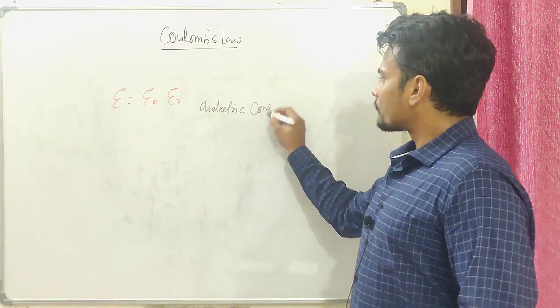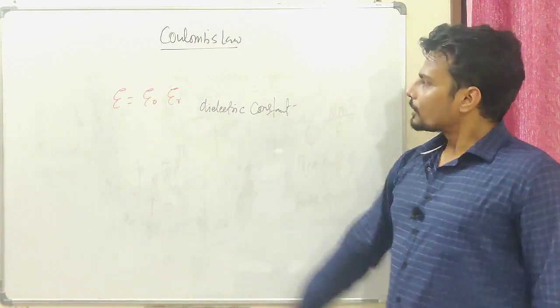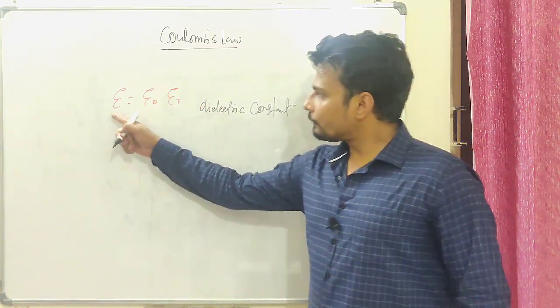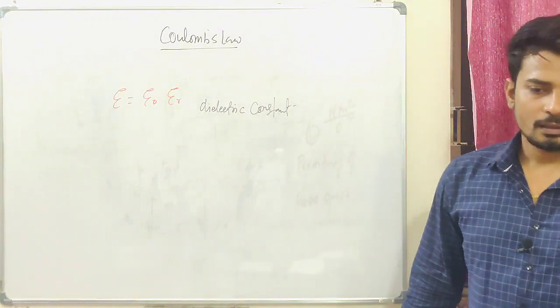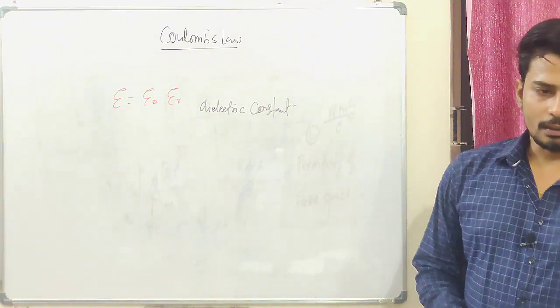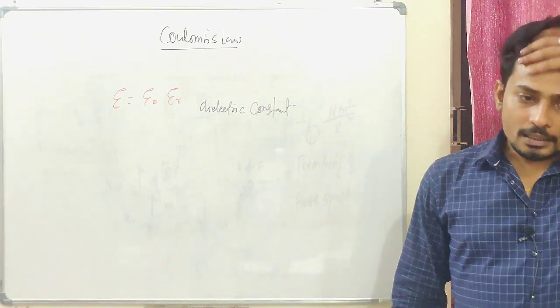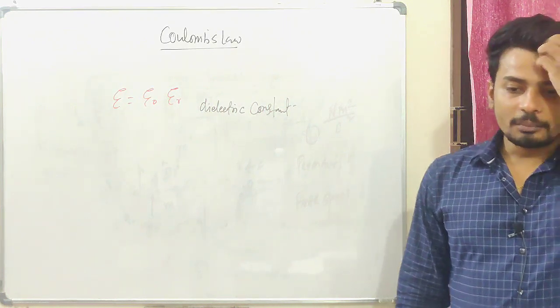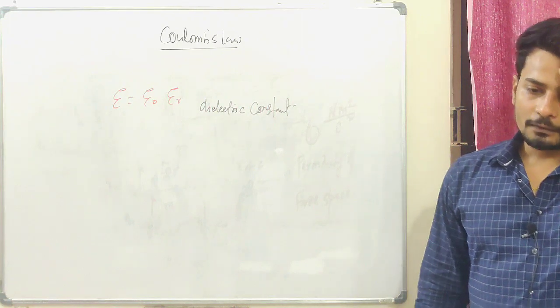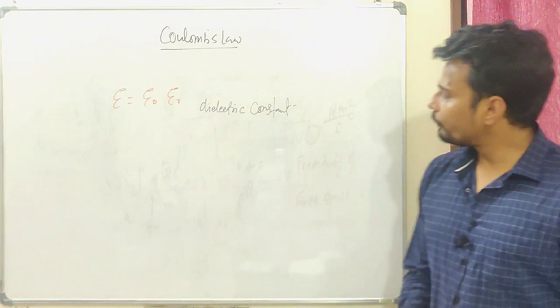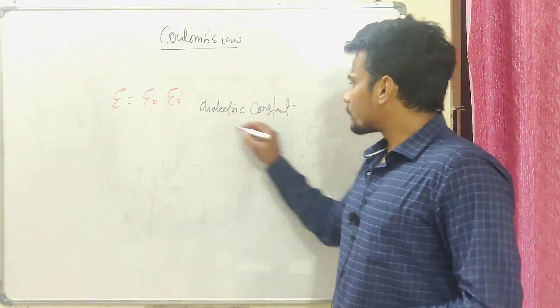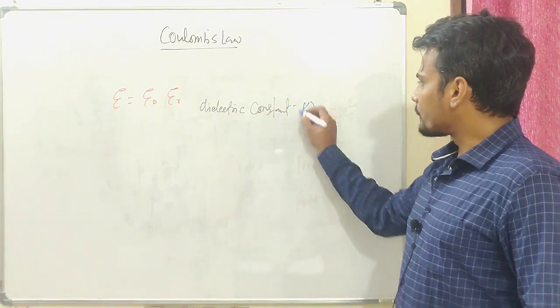Basically this is nothing but the permittivity of the medium with respect to free space. All okay? So epsilon naught is called the permittivity of free space, and epsilon R is called the relative permittivity of that medium with respect to free space. Over here this is also called the dielectric constant, and in some books you might see that this is represented as K.